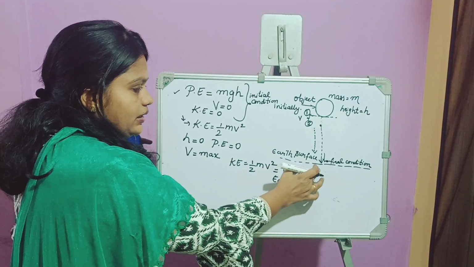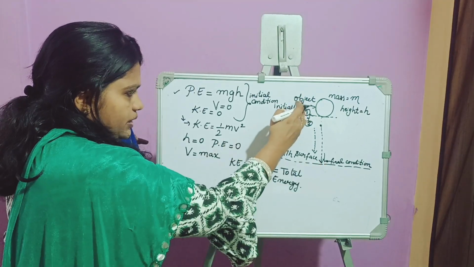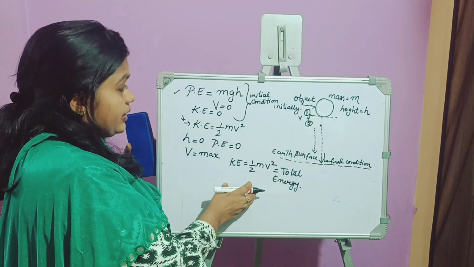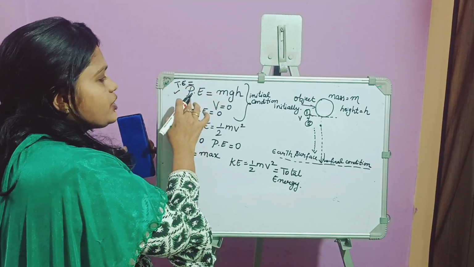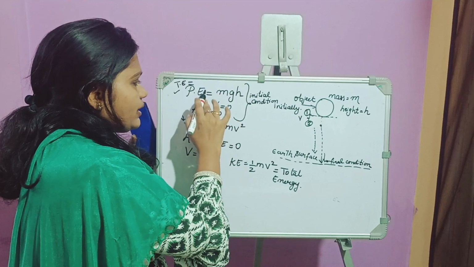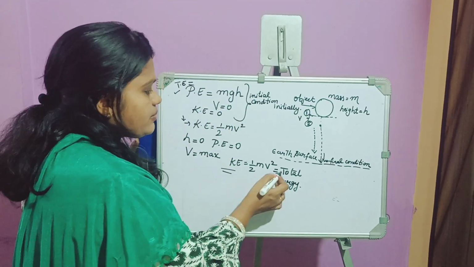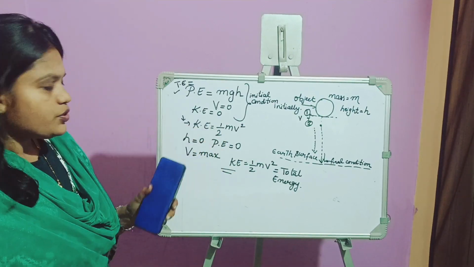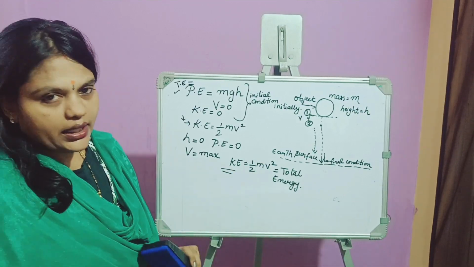In the initial condition, it is the complete potential energy because the velocity is 0, and in the final condition velocity is the maximum and height is 0 or negligible, so the potential energy is 0 and kinetic energy is the total energy.